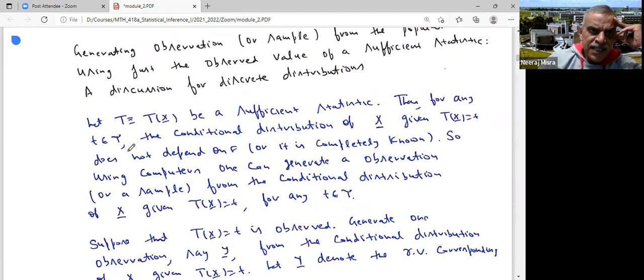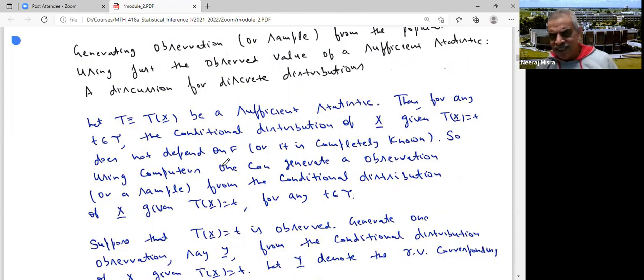Then I know that for any observed value small t of capital T, the conditional distribution of x given Tx equal to T does not depend on the parameter. So I know completely the conditional distribution of x given Tx equal to T. Now, if I know it, I can always generate observations from this using my computer, right?